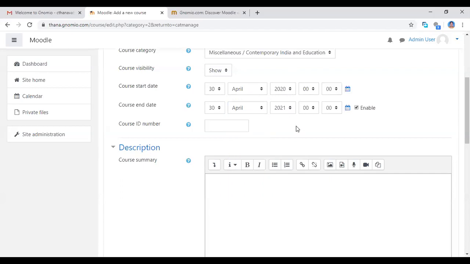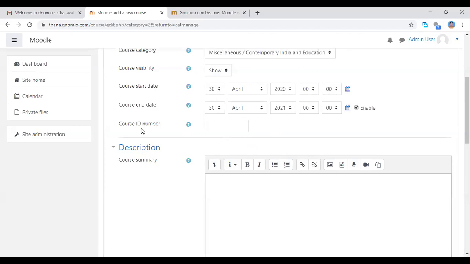The course will appear on your site for the students daily, weekly or monthly. If you need a 1 year course, you click change the dates and click the enable button, so that date will be enabled. For now I'm choosing the 1 year course, so I am not changing this date.